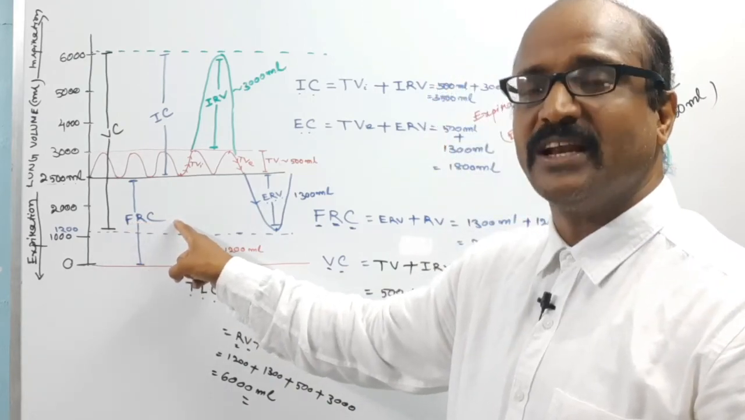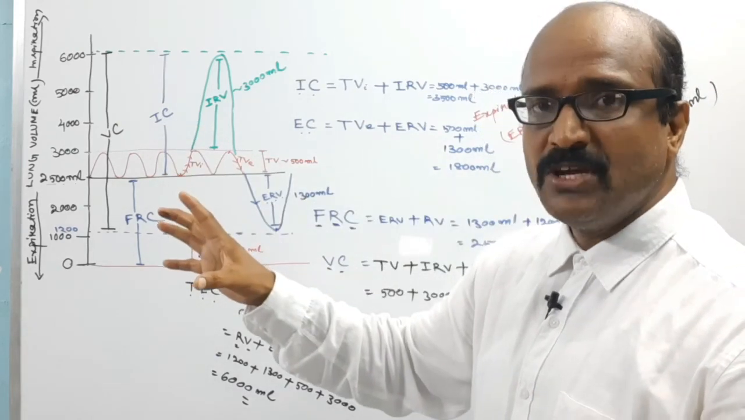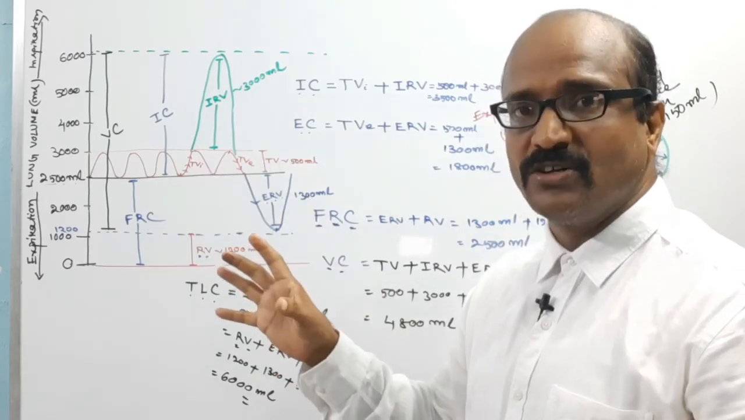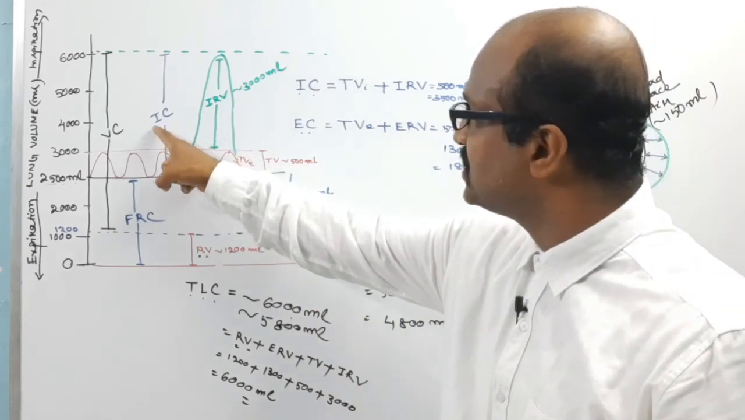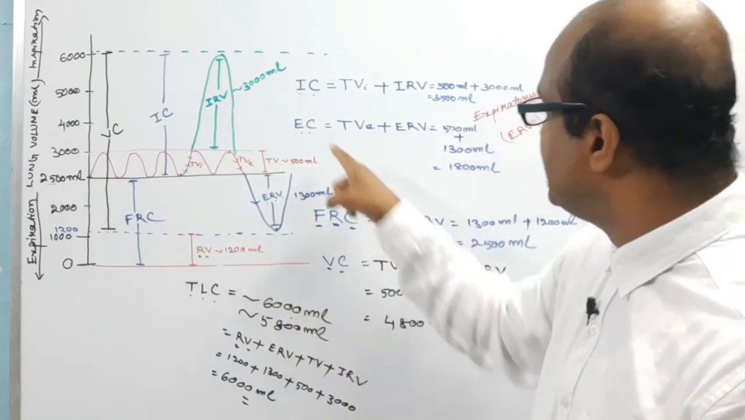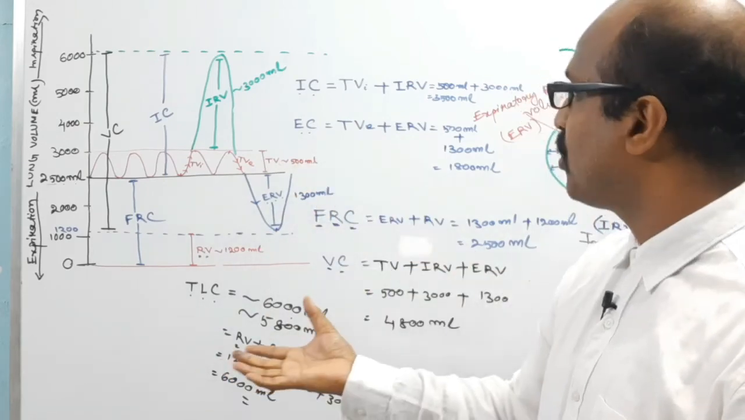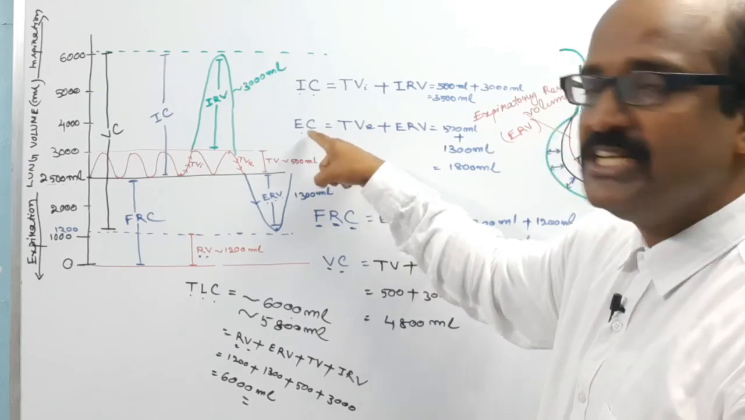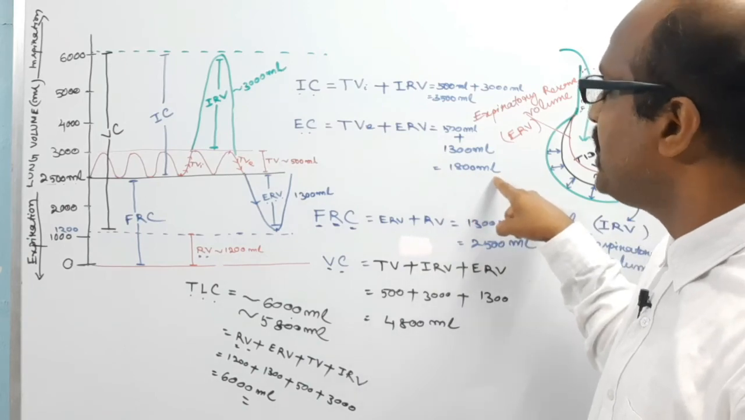Okay, functional residual capacity. Inspiratory capacity is the amount of air which is taken in by the lungs in forceful inspiration. Likewise, expiratory capacity, EC, means the amount of air which is expelled by the lungs during forceful expiration. This is known as the expiratory capacity, which is about 800 ml.